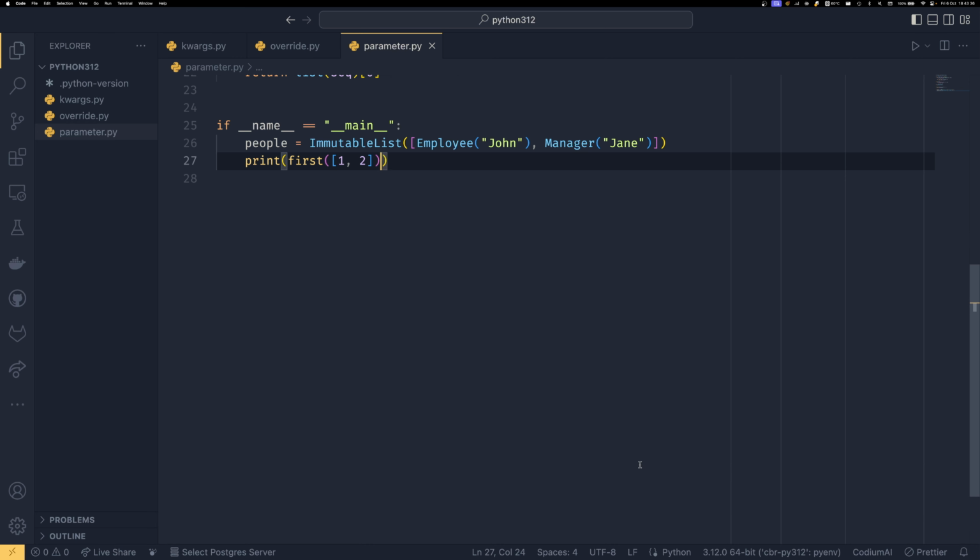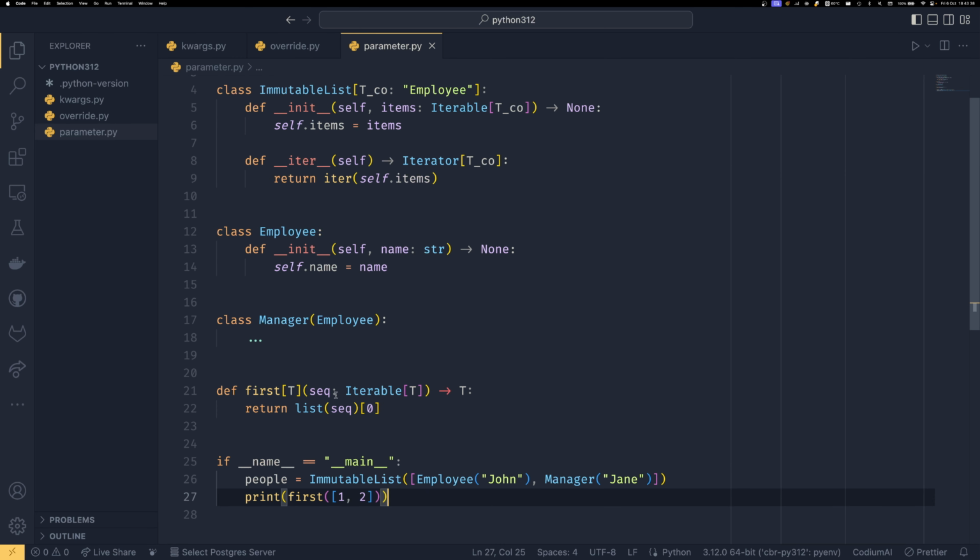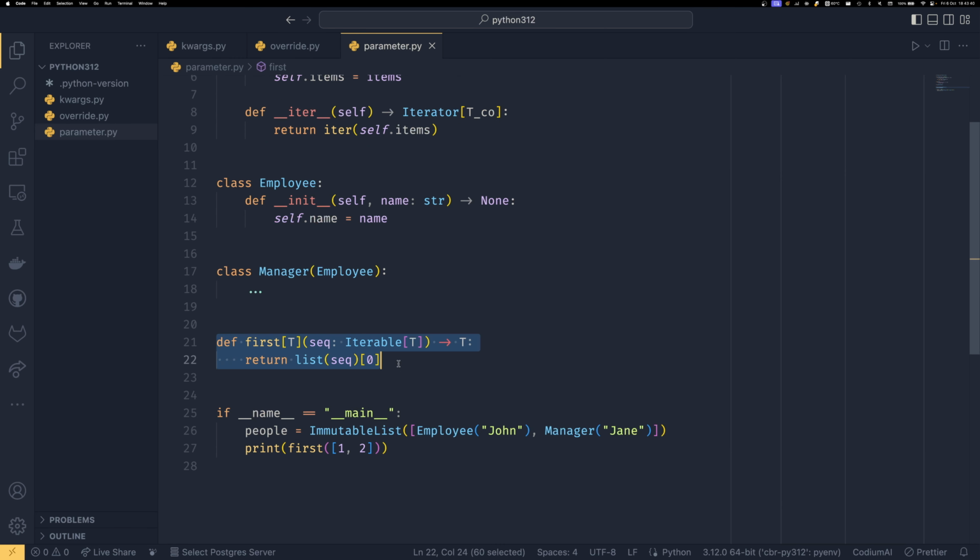And Pyright would take 1. So this is now a more generic function than it was before because we haven't bound it to anything. If we wanted it to only be usable with employees, then we can bind it to employees, and then the type checker would be able to pick something up in a more specific fashion than if we were to just kind of let it do its thing, or if we were to just let the program run. So that is a general overview of the big typing changes in Python 3.12.